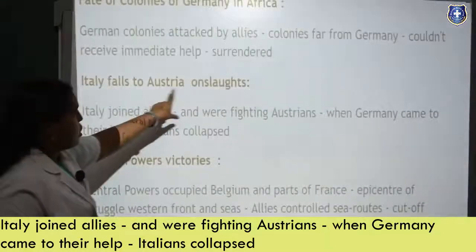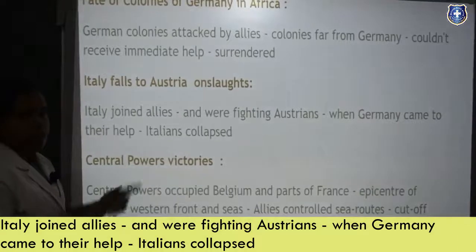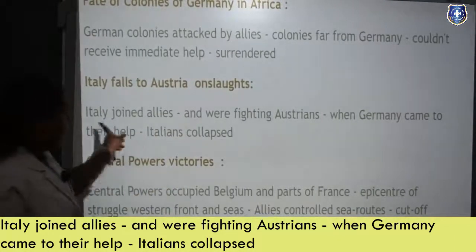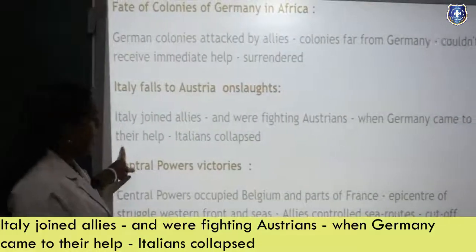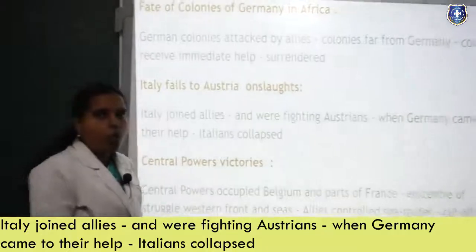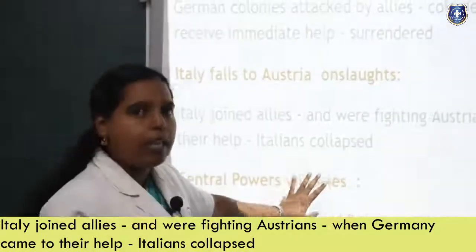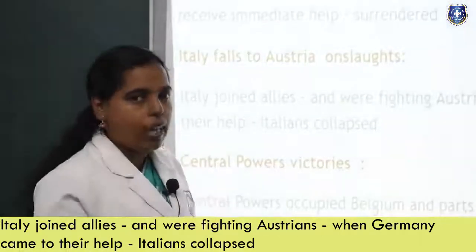Italy falls to Austrian onslaughts. Italy joined the allies and was fighting the Austrians. Already it had joined the allies and was fighting against the Austrians. When Germany came to their help, the Italians collapsed. So now Germany is coming to the rescue of Austria, and Italy came under failure, so it completely collapsed.